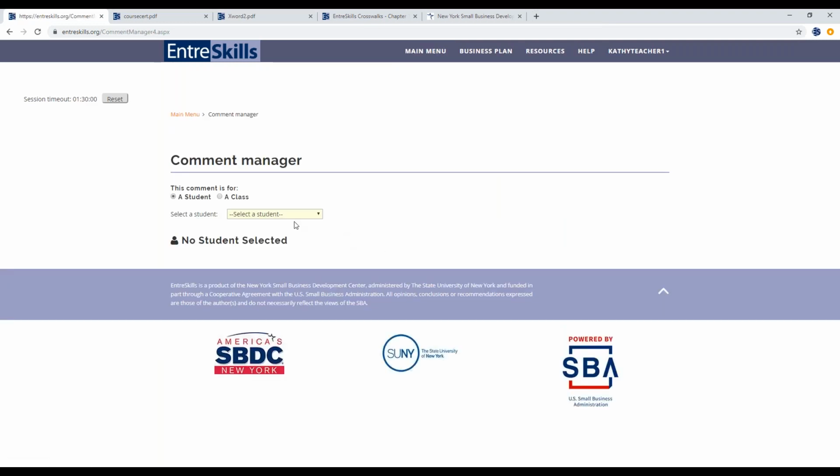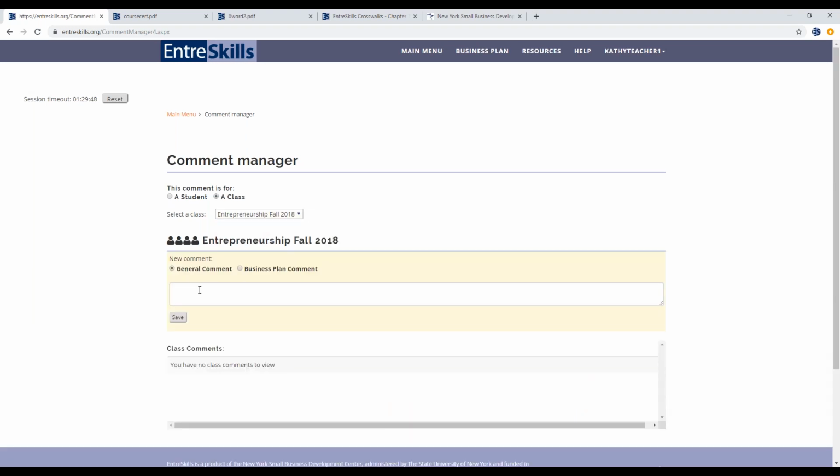And the comment manager is just a way to communicate with your students. You can either send a message to a student or to an entire class. And it can be just a general comment or it can be associated with their business plan. So just type it in and click save. If you're sending it to your class, everyone in that class will get that message when they log into their EntreSkills account.